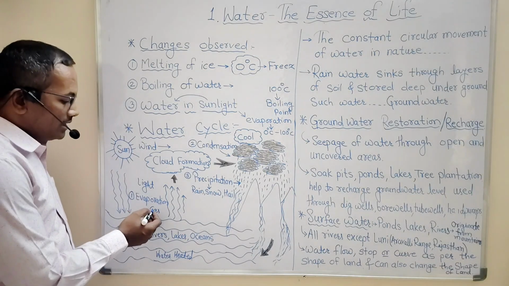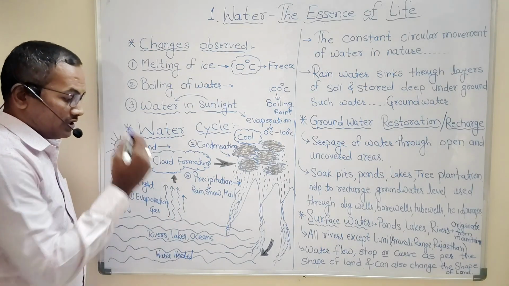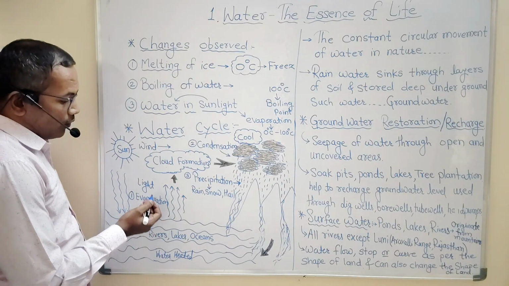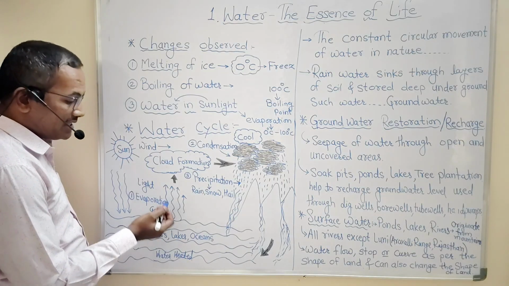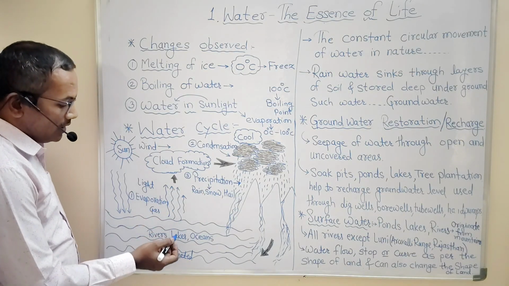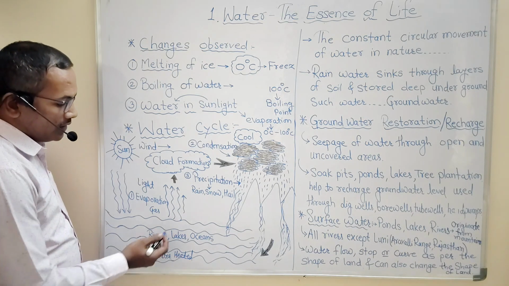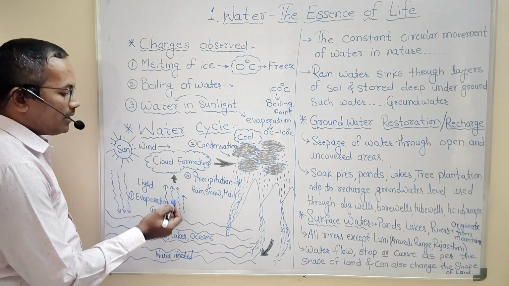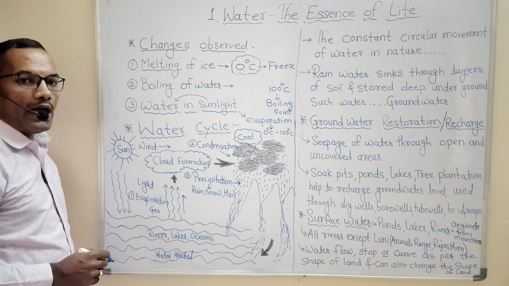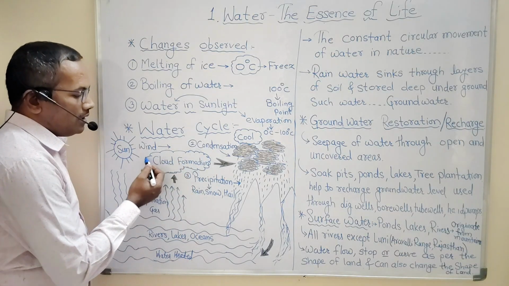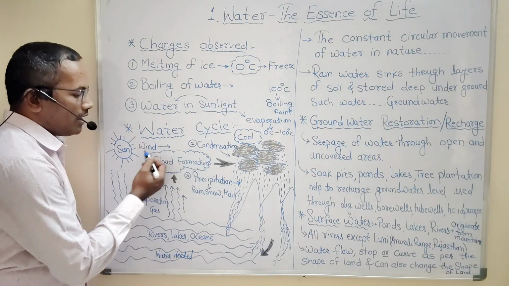As it is lighter, it moves upward. Whatever gaseous water vapor is formed during the process of evaporation, these water vapors move upward and they form clouds.